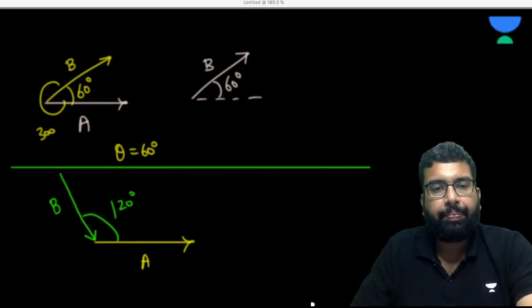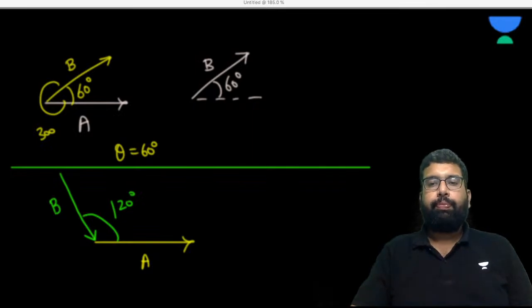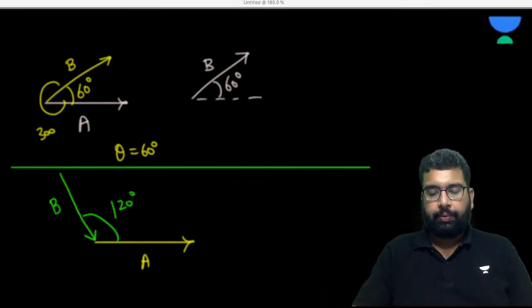Can you tell me that? So what is going to be the angle between them?